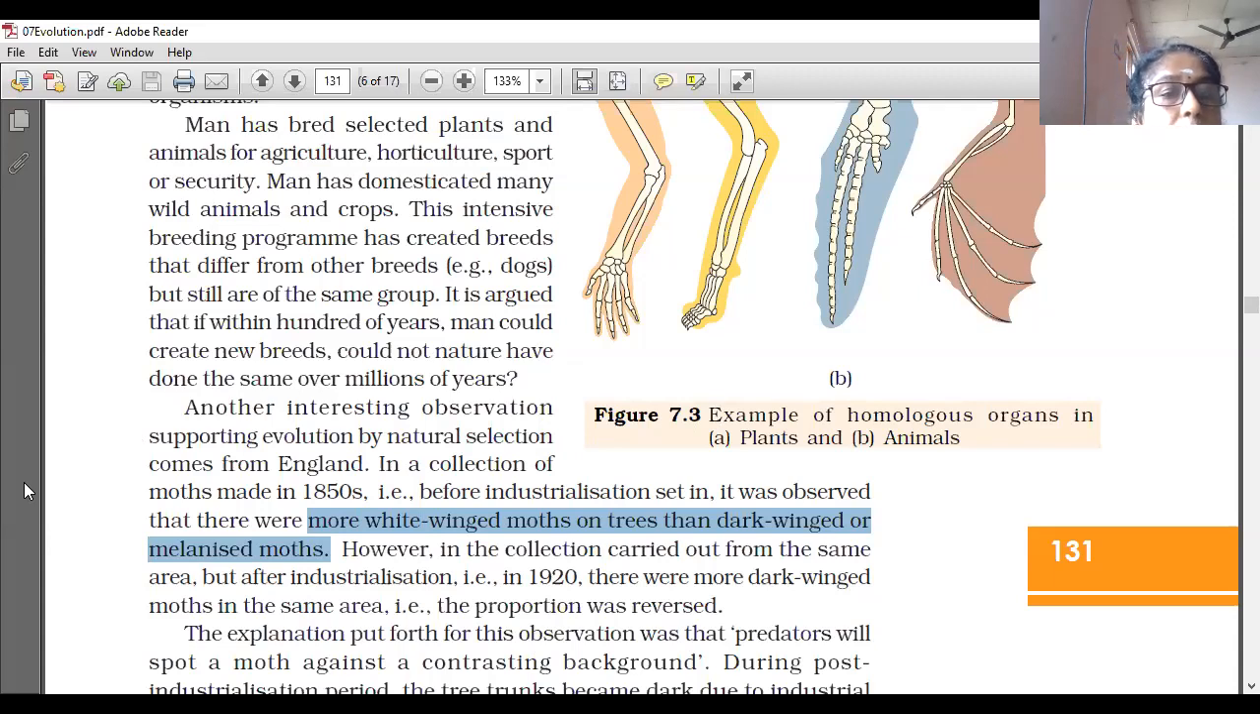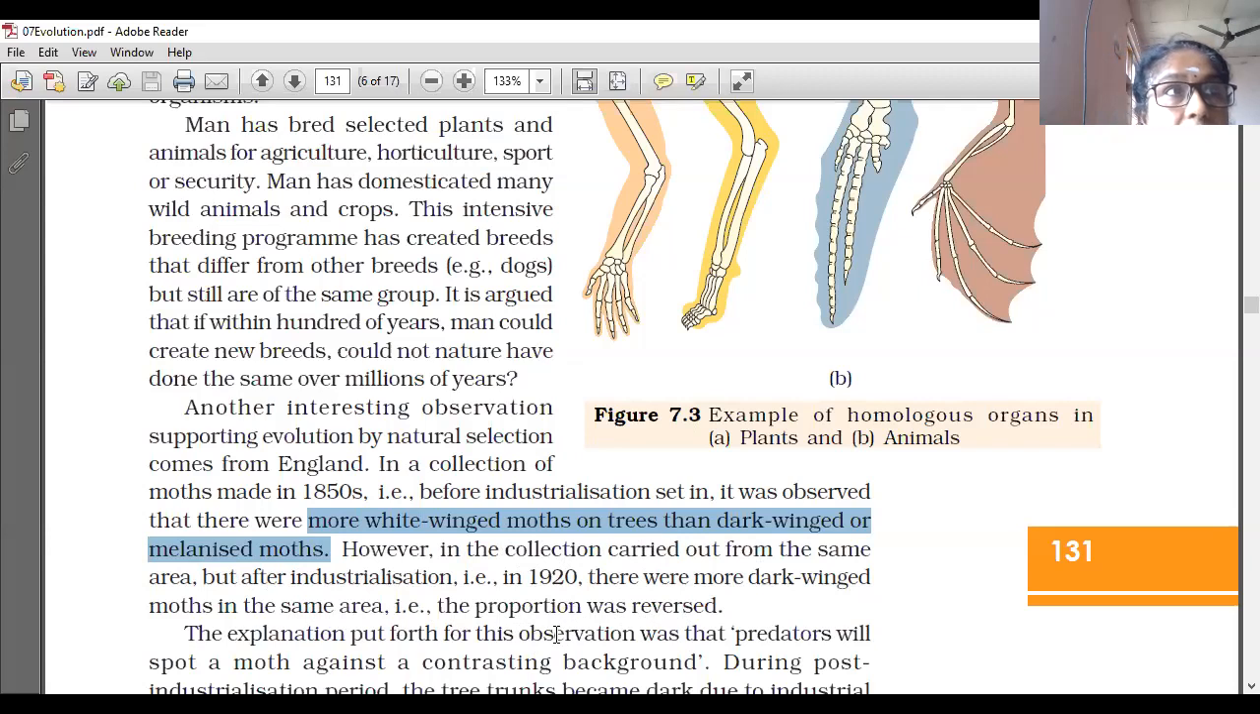Explain with an example. Evolution is obtained by natural selection. It comes from England, in a collection of moths made in the 1850s, that is, before industrialization set in. It was observed that there were more white-winged moths on trees than dark-winged or melanized moths. However, in the collection carried out from the same area after industrialization, that is in 1920, there were more dark-winged moths in the same area.